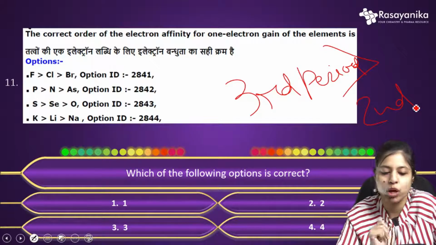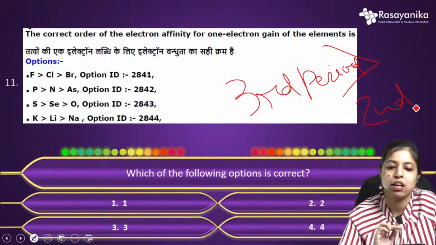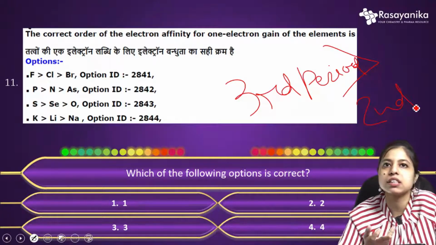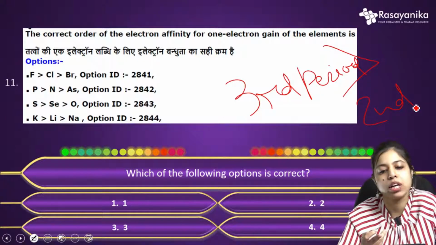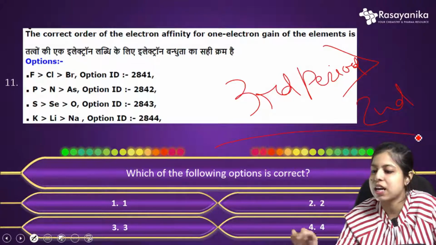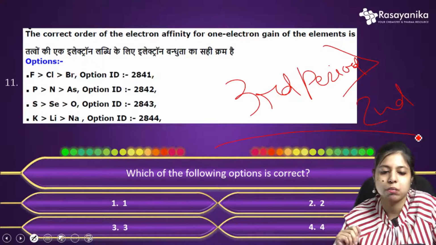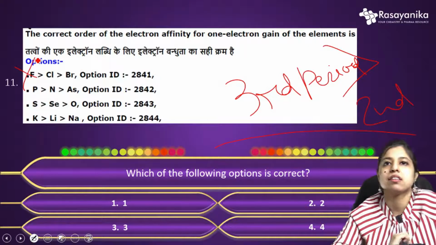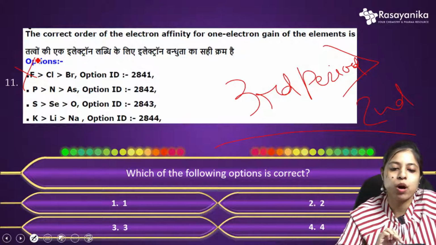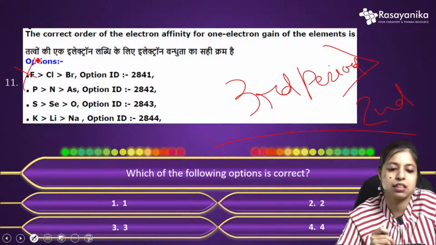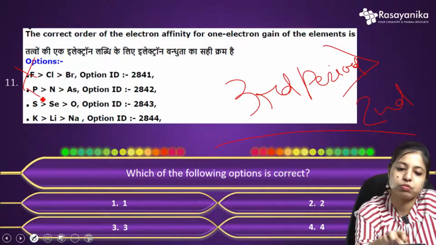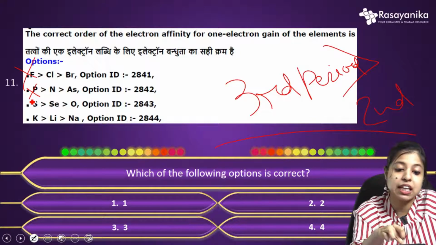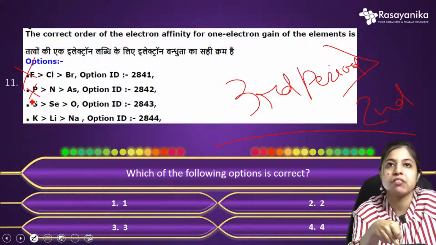So if we see the options one by one, let's start with option 1. Here we can see fluorine, the first element, the second period element, is greater than chlorine and greater than bromine. This is absolutely wrong, because the third period element has a higher value than the second period element, so we can cancel this. Let's move to the second option. Here again, phosphorus is greater than nitrogen, with arsenic, which is also wrong. We can cancel this.